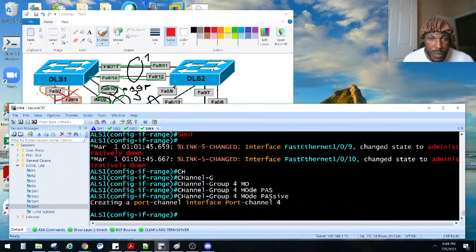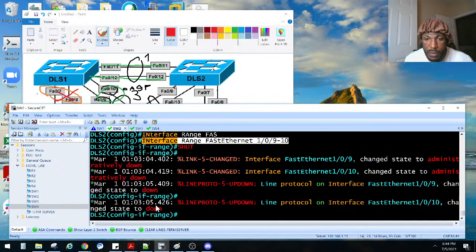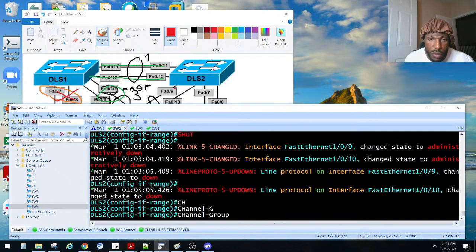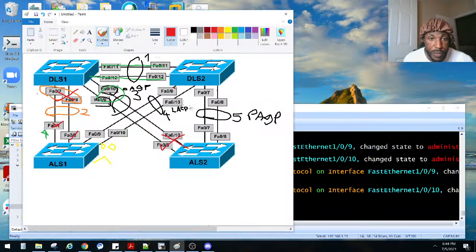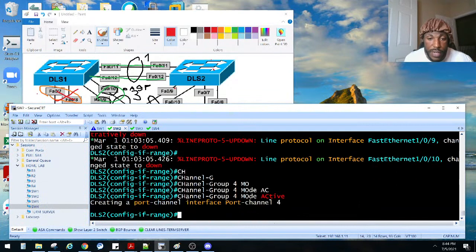So now we go to DLS2. Where's DLS2? There he is, right there. And then channel group, he said channel group 4, right? Yeah, channel group 4 mode is going to be active. Now we can no shut this bad boy.